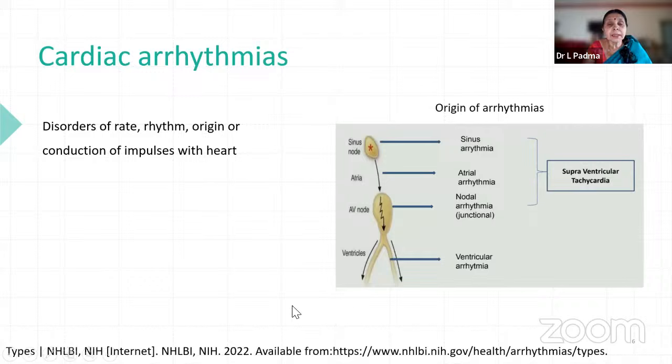Cardiac arrhythmias can be disorders of rate, rhythm, origin, or conduction of impulses within the heart. We are more bothered about the rate, and we try to bring down the rate as much as possible. Rhythm sometimes, but it is quite difficult to see. In the sinus node, there are sinus arrhythmias, atrial arrhythmias, nodal arrhythmias. All three put together are known as supraventricular, above the ventricle, so supraventricular arrhythmias. And in ventricles, it is mainly ventricular arrhythmias. These are small tips you have to remember, though you know better, and repeated things will make you remember very nicely rather than undergoing amnesia.